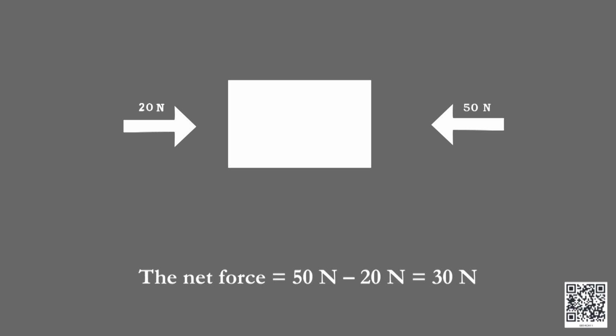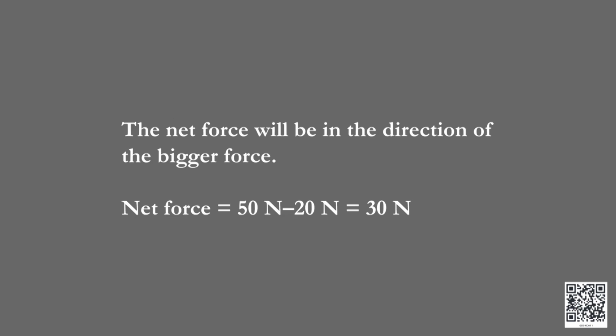If a force, let us say, of 20 newtons is acting on an object and another force of 50 newtons is acting on the same object in the opposite direction, what is the net force acting on the object? Yes, you are right again. The net force is 50 newtons minus 20 newtons, that is 30 newtons, and the net force will be in the direction of the bigger force.